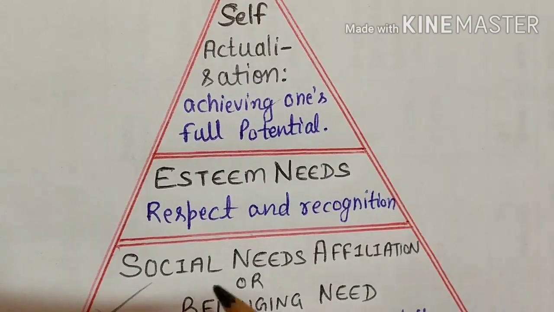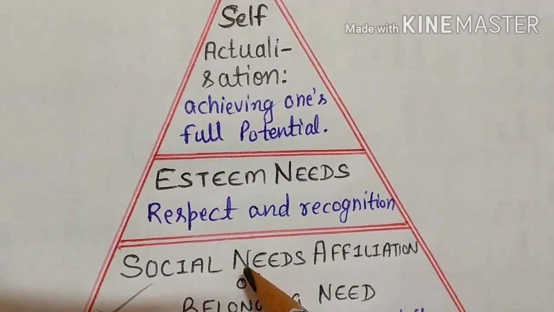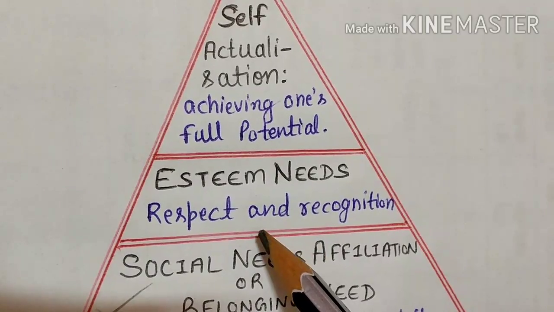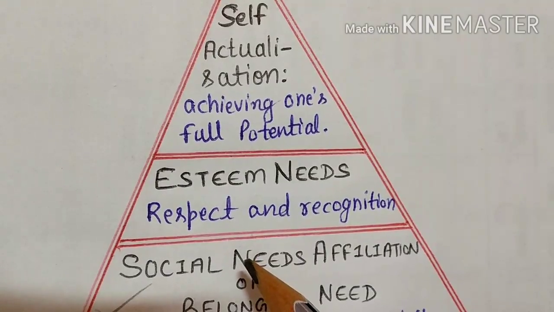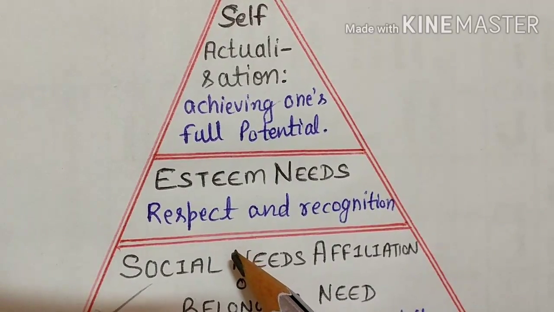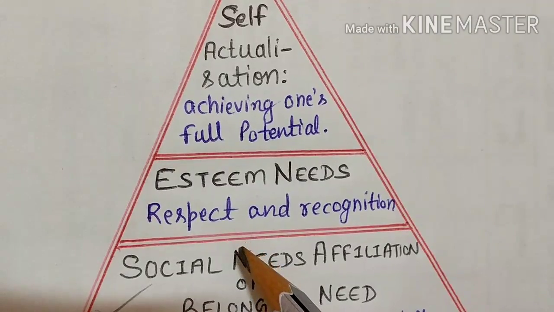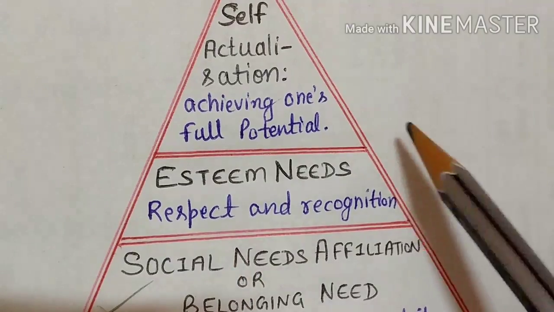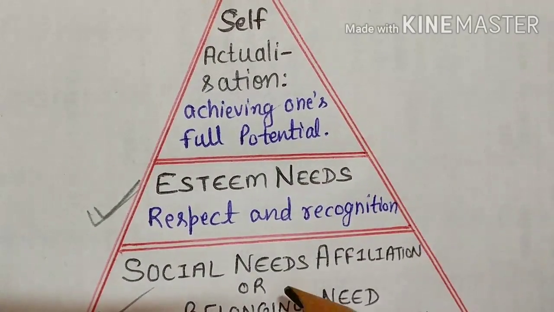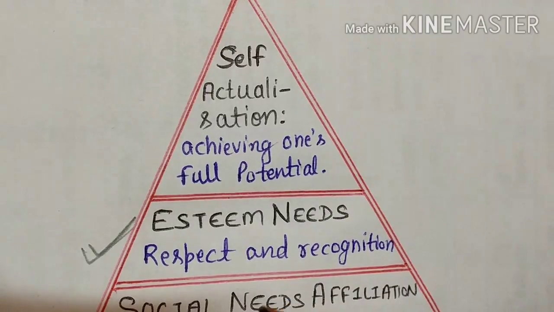So satisfaction of esteem needs boosts the morale of the employee and stimulates them for higher performance. Remember this one. If you want respect and recognition, what do you have to do? You have to do your work in a creative way and in a perfectionist manner. So if you give high performance in your work, you will get respect from everyone. So these things will motivate the employee. In order to get esteem needs, he or she has to work hard on his work, on his skills. Then only will he get esteem needs. So once he gets respect and recognition in the company, afterwards what arises?